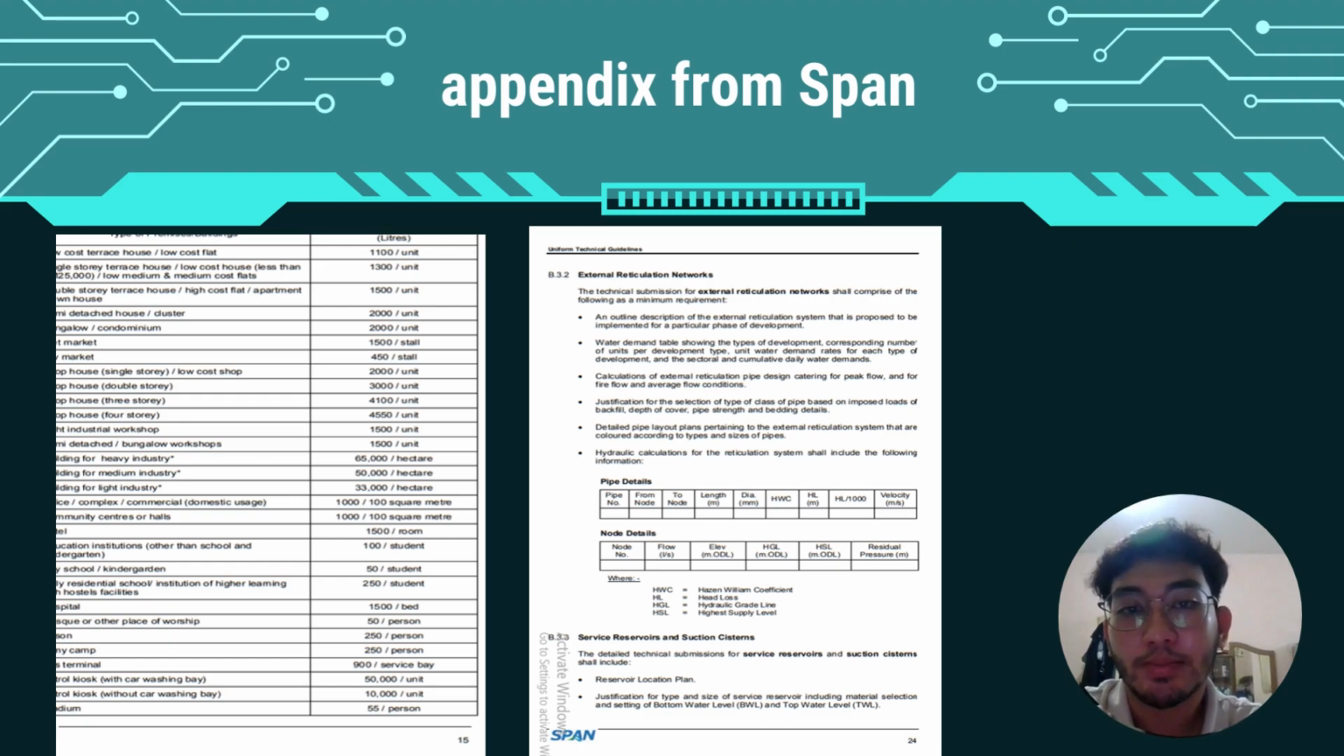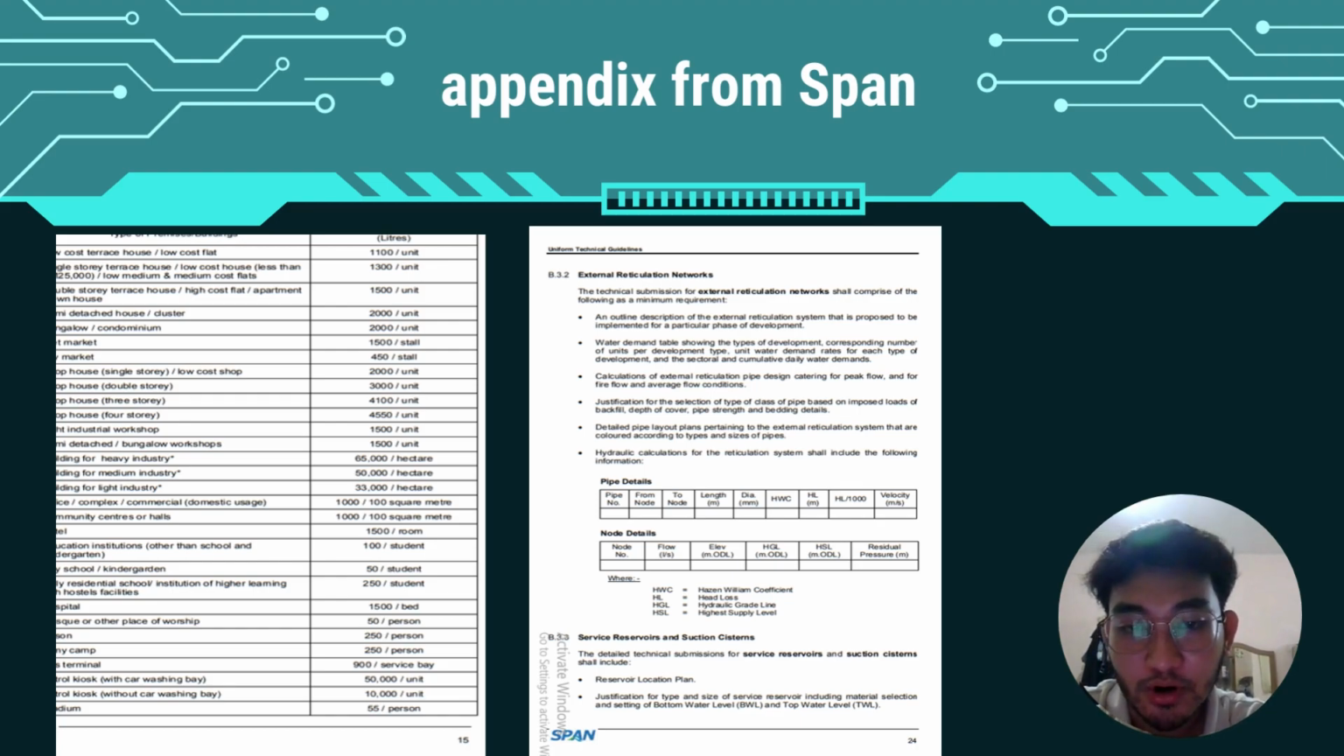Okay, this I got from SPAN. For the first table, I got it from SPAN for double and terrace houses, and the average daily water demand I got from SPAN: 1,500 liters per unit. For the surau or other places of worship, it is 50 liters per person. The second table I also got from SPAN.